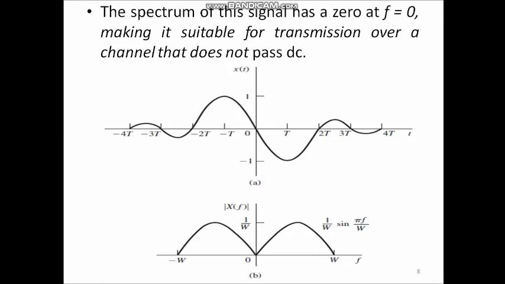Next, if you consider the x(t) waveform, here it represents the difference between two sinc functions, and x(t) has maximum amplitude of 1 for t equal to minus T and minimum amplitude of minus 1 for t equal to plus T. So, basically it is a difference between two sinc functions.